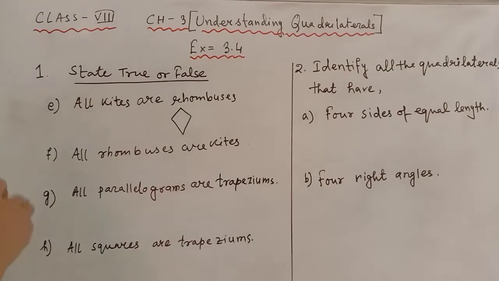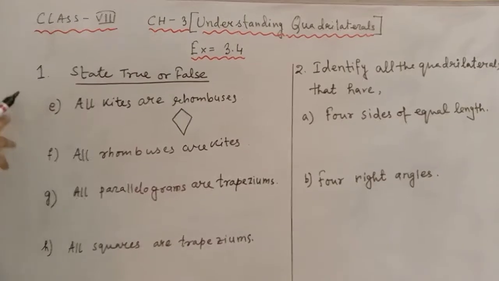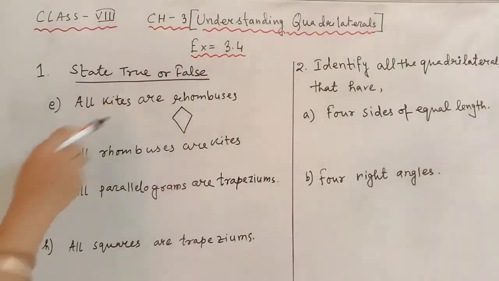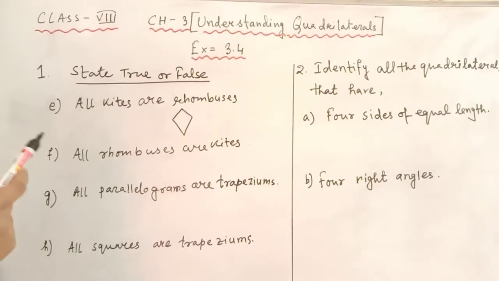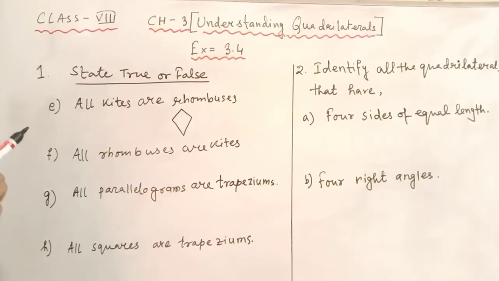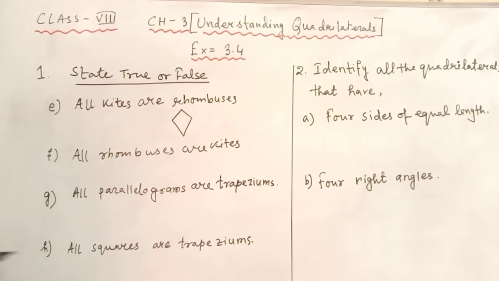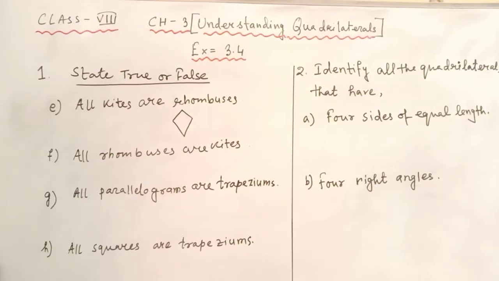Today we will do the remaining sums from question number 1, exercise 3.4. True and false: we have done A, B, C, D in yesterday's class. So in today's class we will do E, F, G, H. Again, you have to give that logical reasoning.